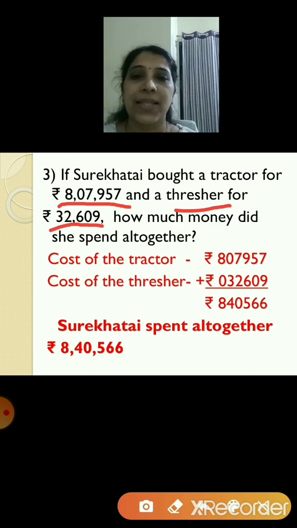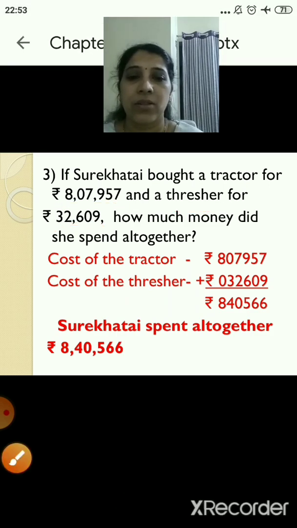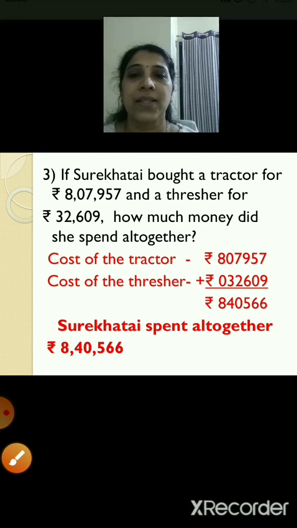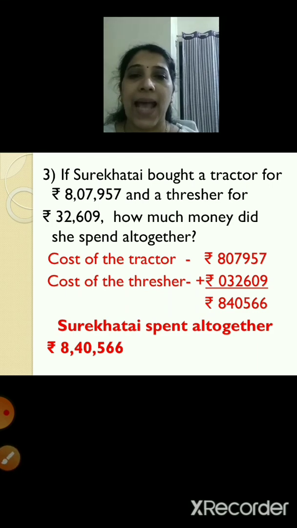So, let's write the statements, children. First is cost of the tractor. So cost of the tractor is rupees 8,07,957 and the cost of the thresher is rupees 32,609. So let's arrange them. 8,07,957.